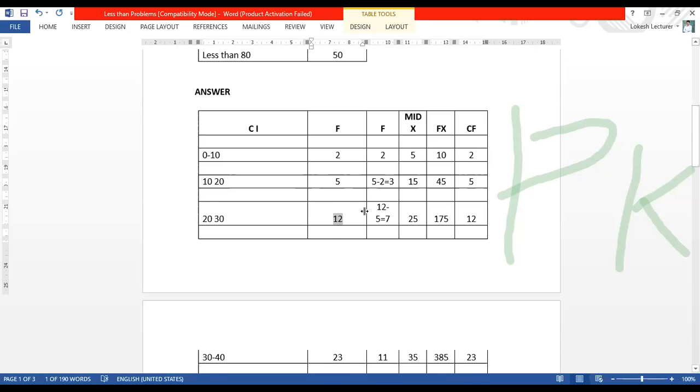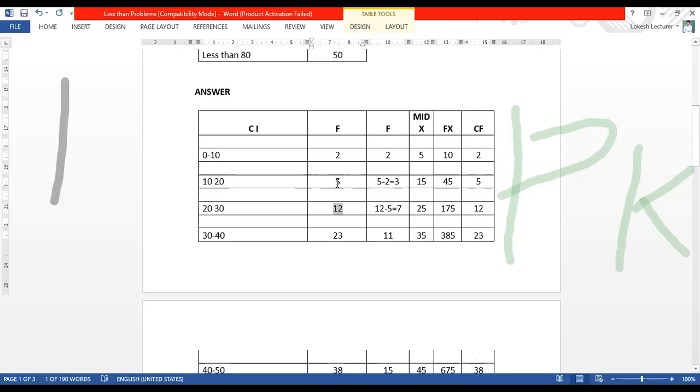The 12 you can take, and the previous frequency 5, then the remaining value is 7. Got it? So the first 2 as it is, after that 5 minus 2 is 3, then 12 minus 5 is 7.